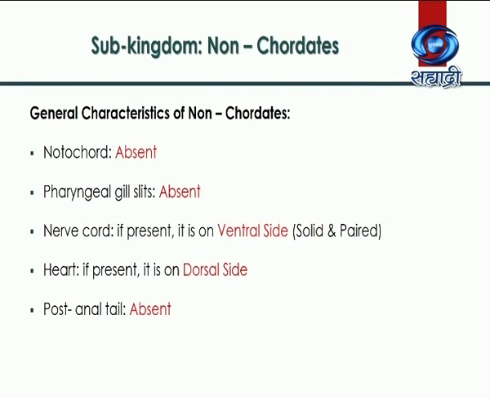Here, the term dorsal has been derived from the Latin word dorsum, which means the back side or upper side in case of quadruped animals. And post-anal tail is absent in these members. So, these are the general characteristics of subkingdom non-chordata.